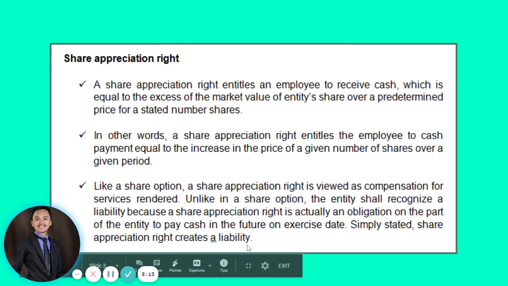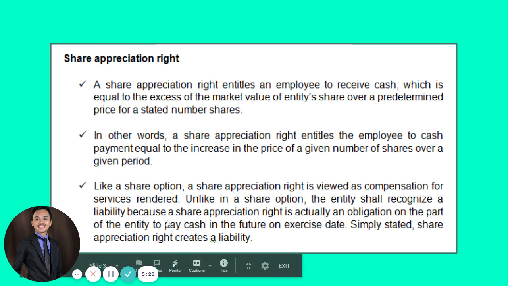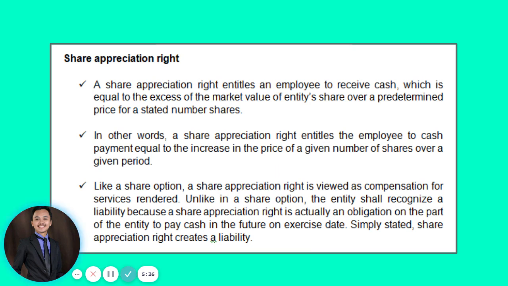Because, again, when there is a salaries expense, that means there is a payment that is expected to be made by the corporation to its employees. Okay? So this cash, guys, to be paid by the employer or by the corporation, will only be made on the exercise date. It is not on the grant date.